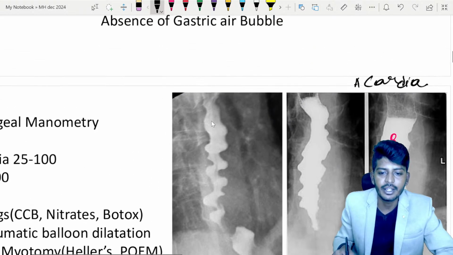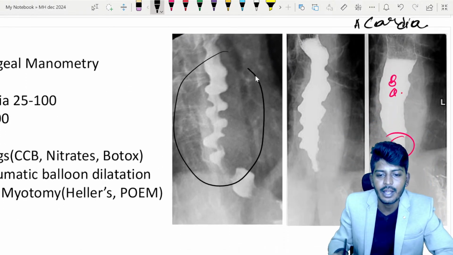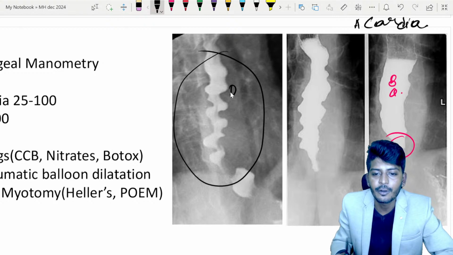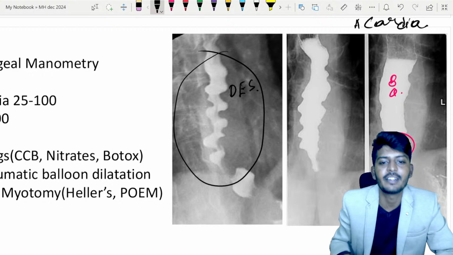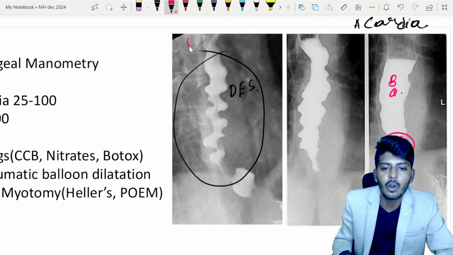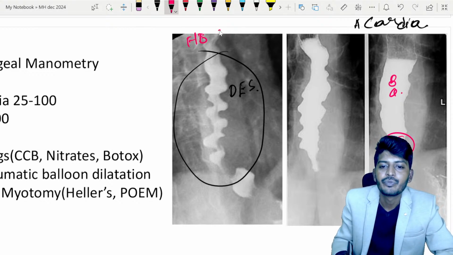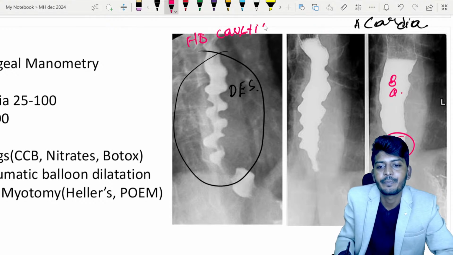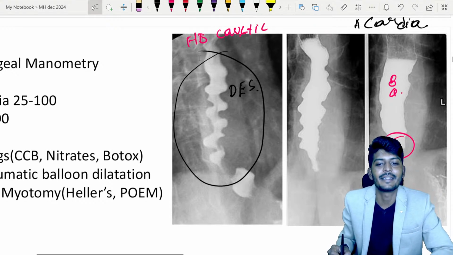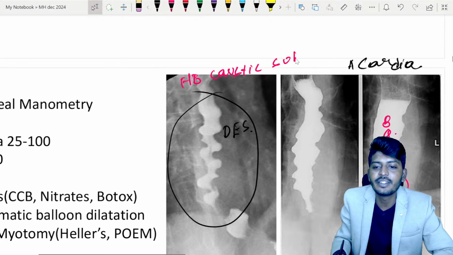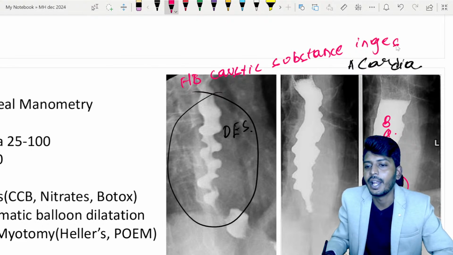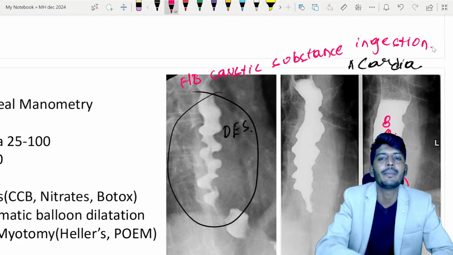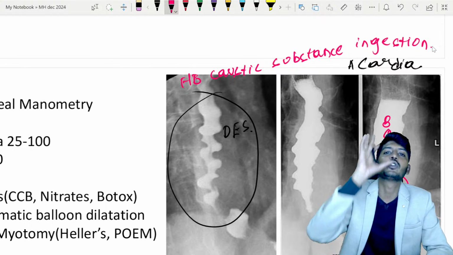Here we have, my dear students, corkscrew appearance of the esophagus. Again, this is a diffuse esophageal spasm. Diffuse esophageal spasm usually occurs followed by what? Followed by caustic substance ingestion. Okay, what do I mean by caustic substance ingestion? For example, let's take sodium hydroxide. Somebody, in an attempt to kill themselves or accidentally, drank sodium hydroxide.